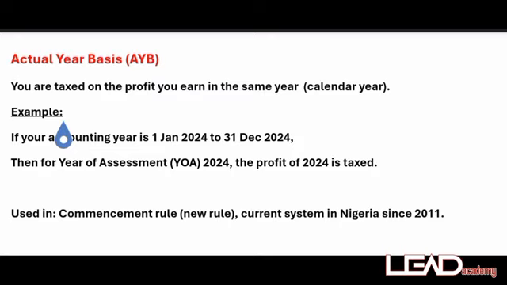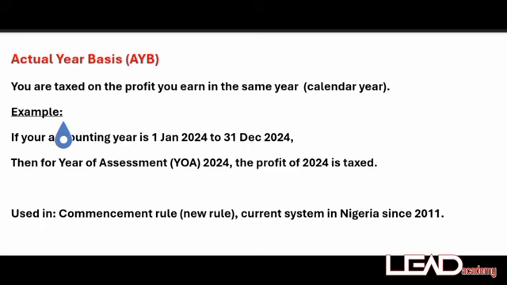If, as a businesswoman, you did a business from January to December, the profit you made at the end of December, let's say 2023, is taxed on that profit that you made in 2023, not the previous year.